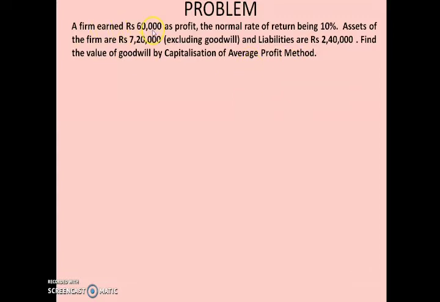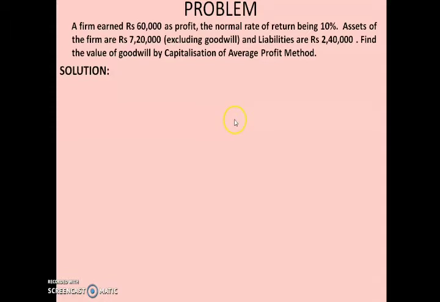So children, you are given the average profit: the firm earned rupees 60,000 as profit. The normal rate of return is also given, and assets and liabilities amounts are given, and you are asked to calculate the goodwill under capitalization of average profit method.